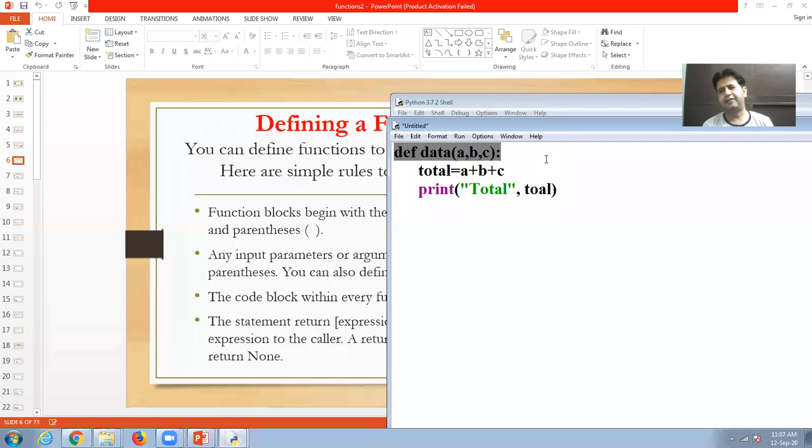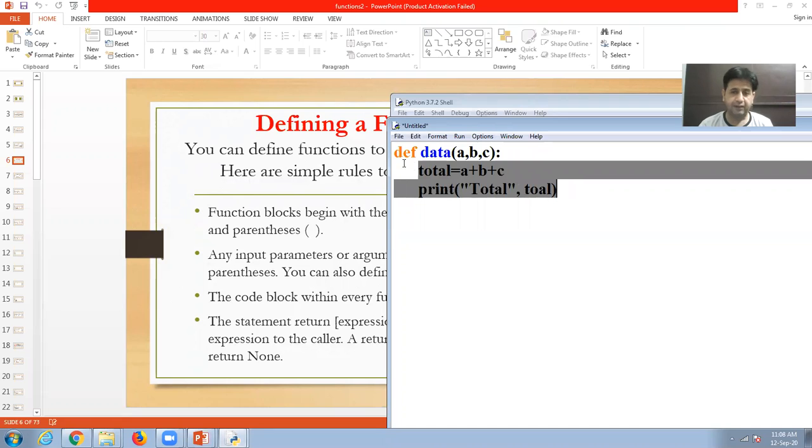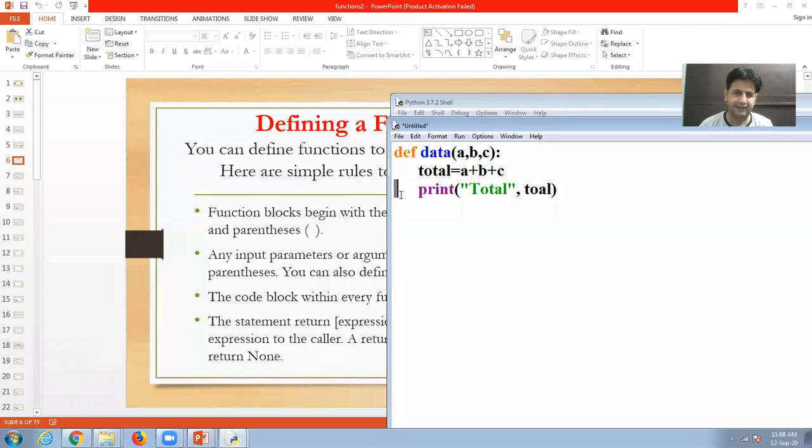The def keyword indicates that we are going to create a function. Then the function name, which is an identifier, a user-defined name. So it follows the identifier rules, like it can't start with a number, it can start with an underscore or alphabet. And after that, in brackets, we will give the parameters. These are called formal parameters, and this is called the body of the function. And before that, there is indentation. So these are important parts of a function.